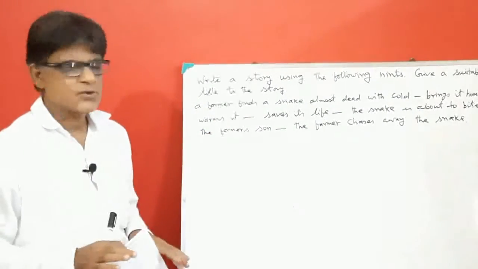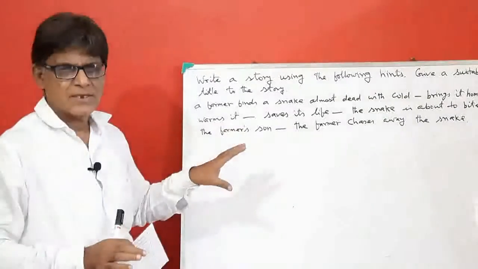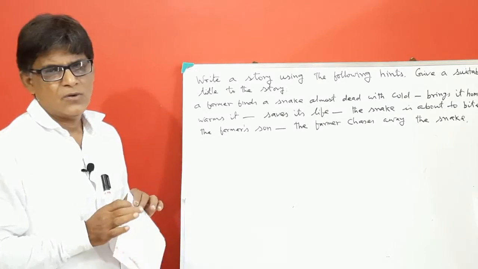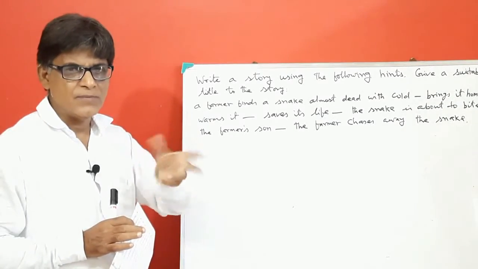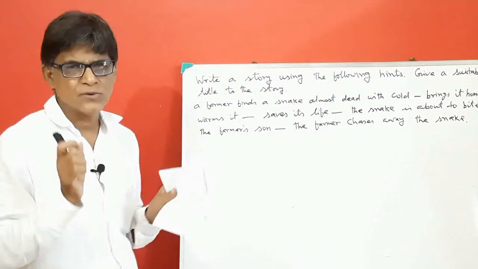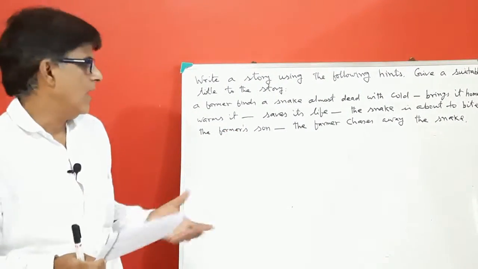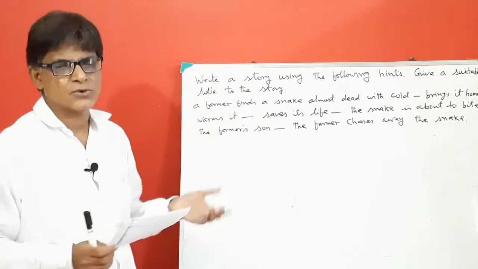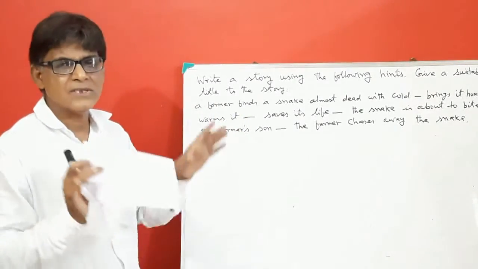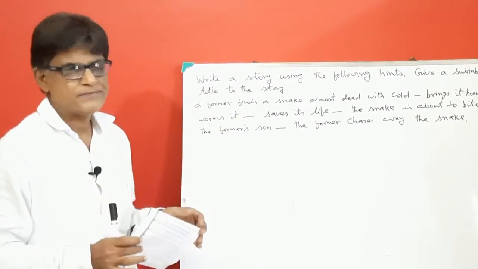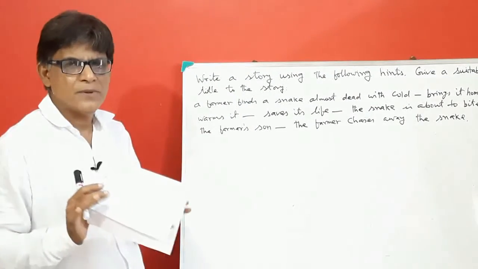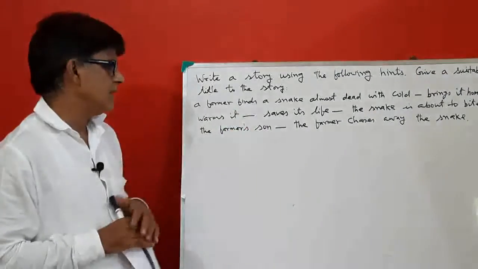So before writing a story, read the points and try to understand what the story is about, what story will be formed by connecting all these points. Just give two or three minutes to imagine the story before writing. Don't write immediately. First think what the story is about. So this is the usual way of writing a story.